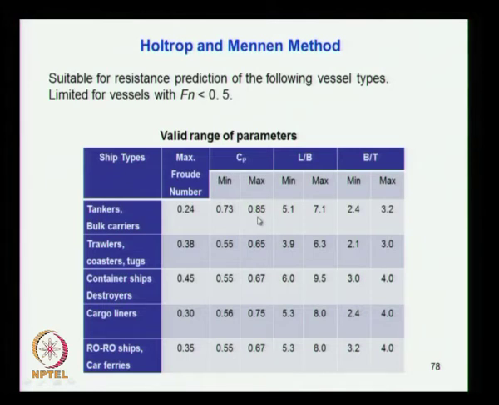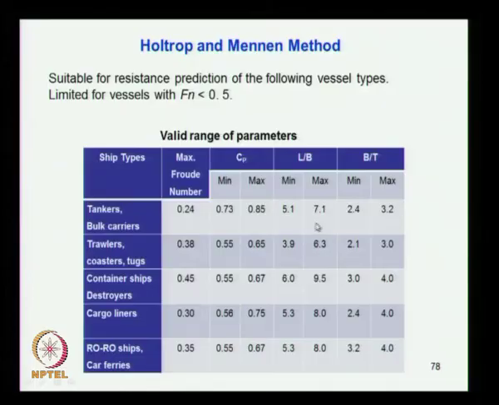If you apply it to vessels which fall out of the range, then naturally there is a chance of inaccuracy in the prediction. Then the length to breadth ratio of the ship is 5.1 to 7.1, and B by T, breadth to draft ratio, is 2.4 to 3.2. So this is the range of applicability of this method.